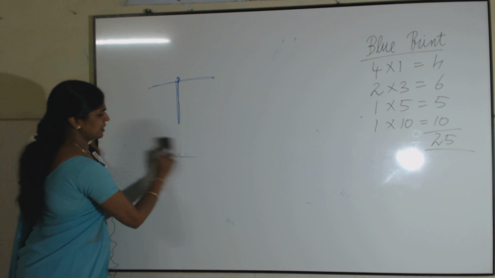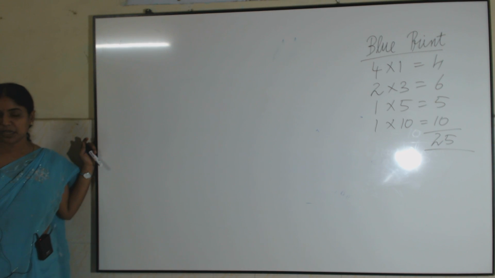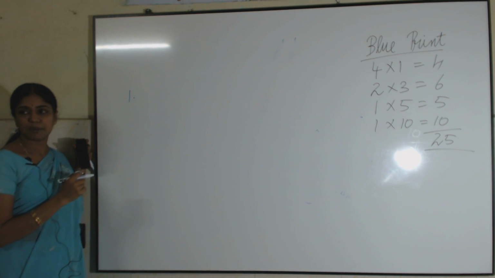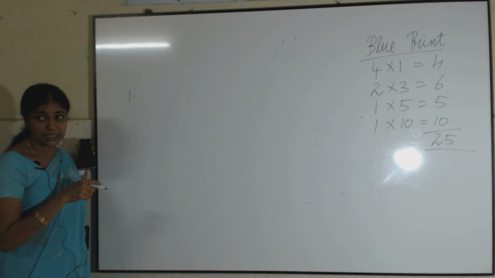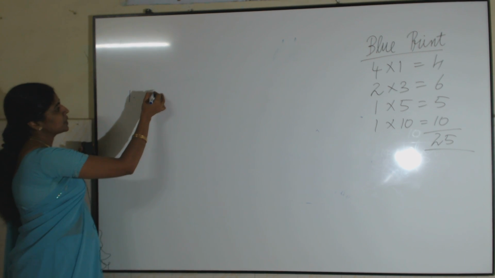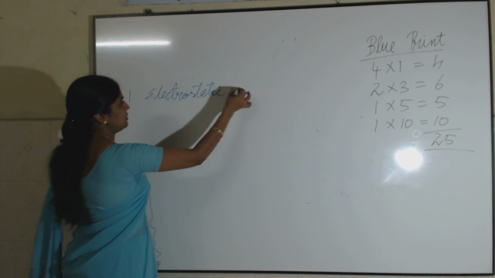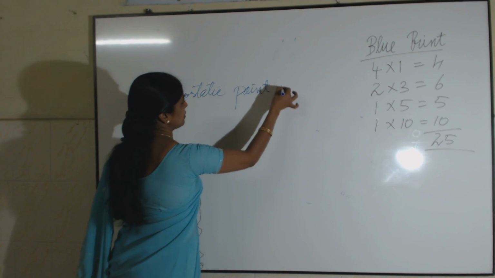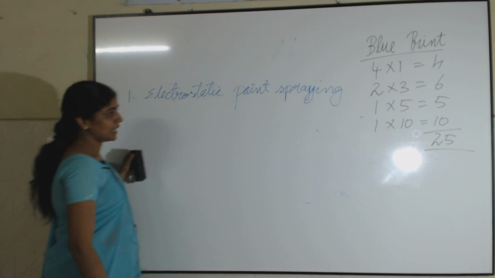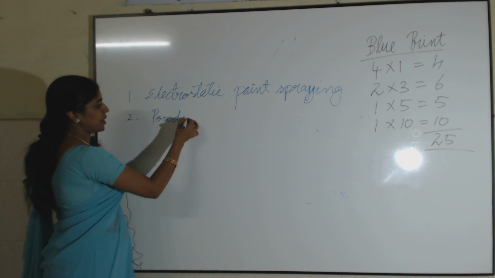Now, this property that like charges repel and unlike charges attract has many practical applications. In our day-to-day life, we can see these practical applications. What is that property? Like charges repel and unlike charges attract. In electrostatic paint spraying, we use this property. Then powder coating.